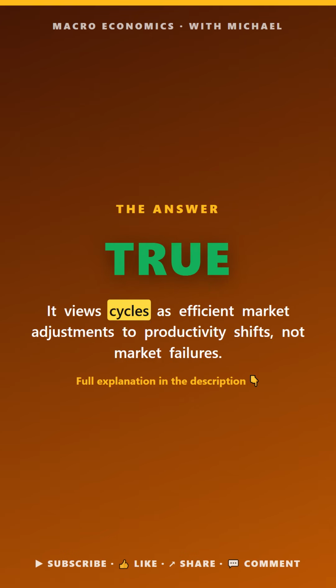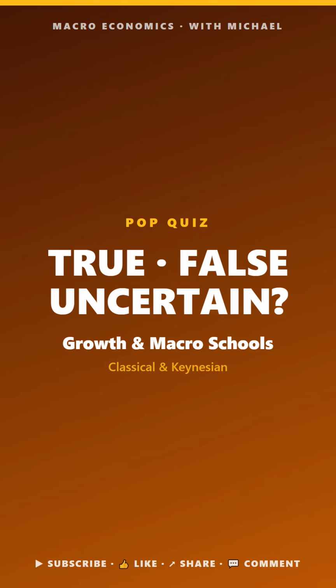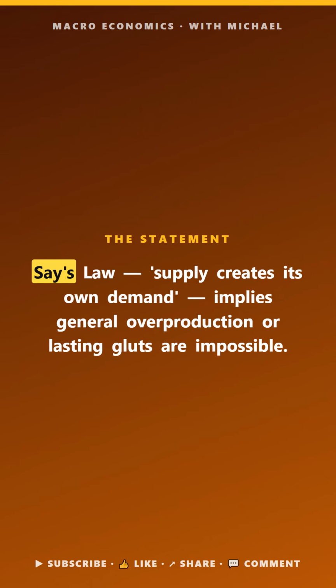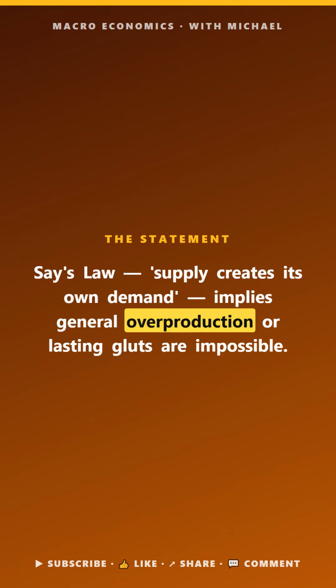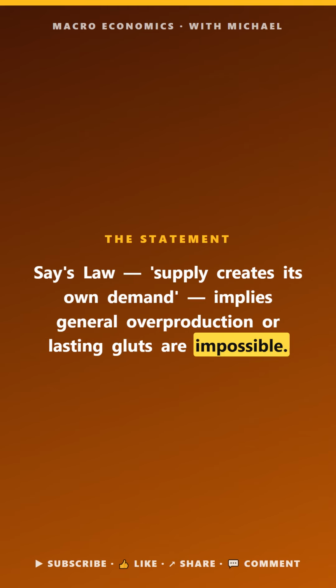The answer is true. It views cycles as efficient market adjustments to productivity shifts, not market failures. Macro pop quiz. Growth in macro schools. True, false, or uncertain. Say's law, supply creates its own demand, implies general overproduction or lasting gluts are impossible.